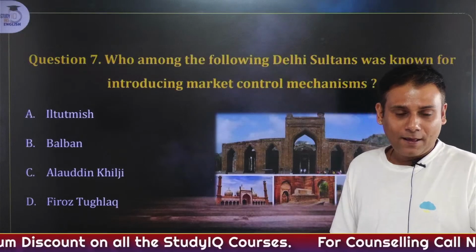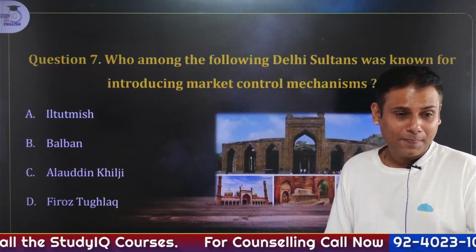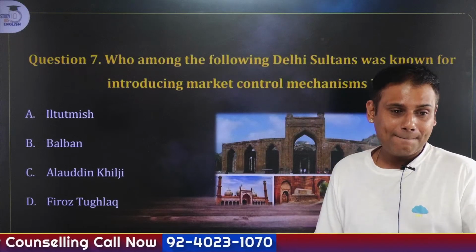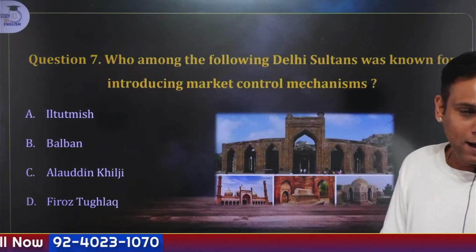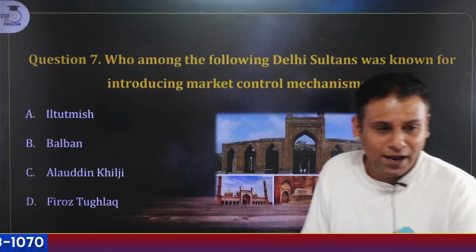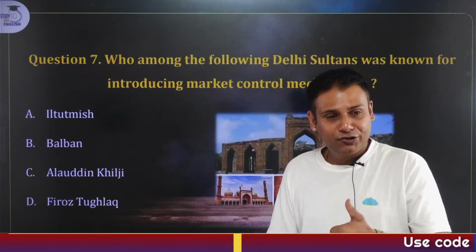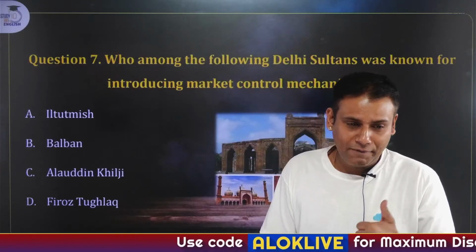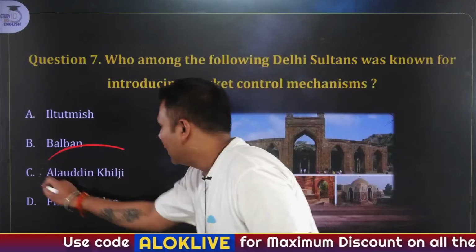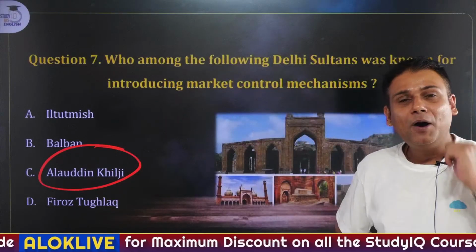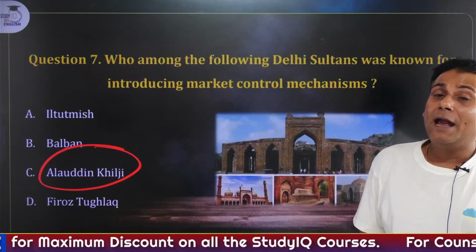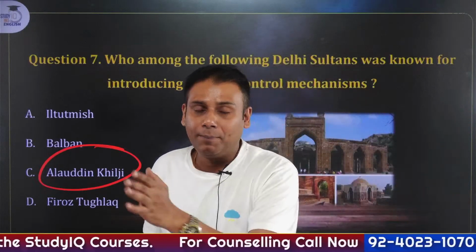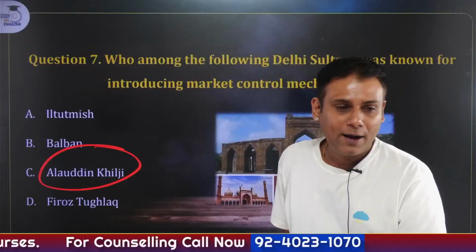Nikita, correct answer. Very good. Very fast. Arbi, very good. Correct answer. Kumar, Pushpesh, correct one. Rishi, correct one. Rihana, correct. Nivedita, correct. The answer for this is C. Alauddin Khilji. If you remember one thing, guys, I have told you time and again, Alauddin Khilji had created 4 separate departments. Very good, Diksha. Very good, everyone.